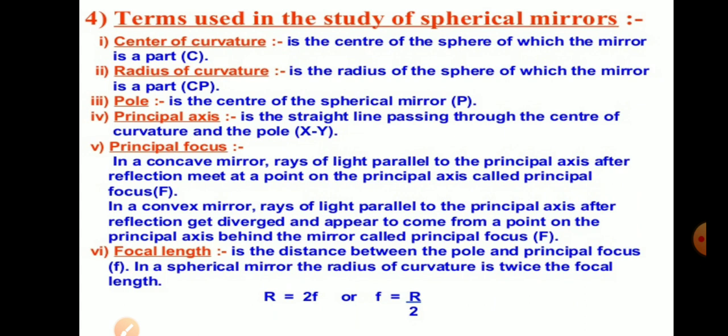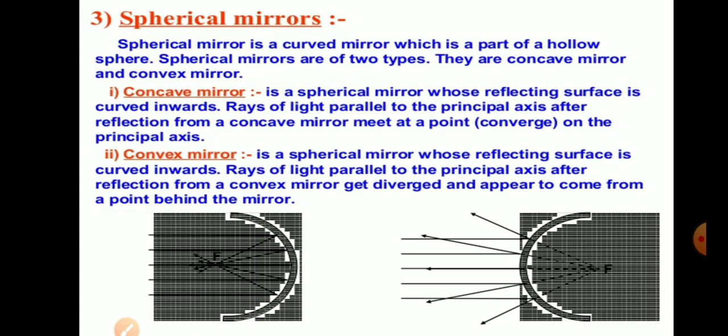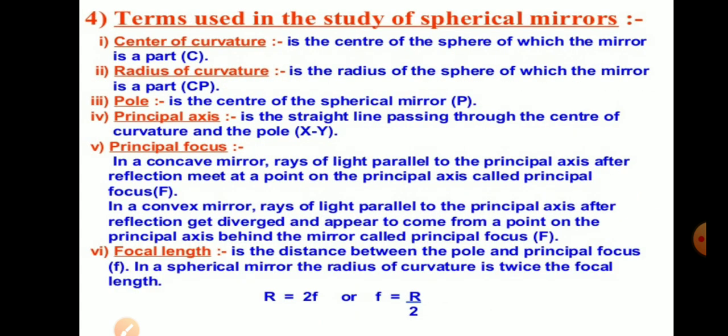Center of curvature. In the mirror, the imaginary center, it is a part of the hollow sphere, it will have a center, so that center is known as center of curvature. Now the distance of the center from the pole is known as radius of curvature. Pole is the geometric center of the spherical mirror.